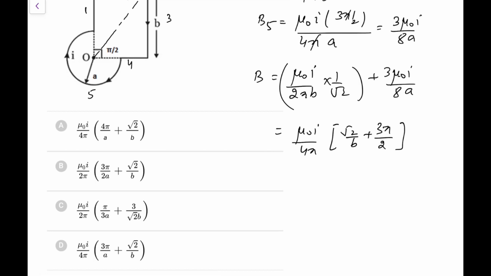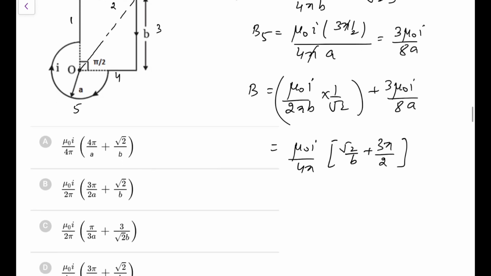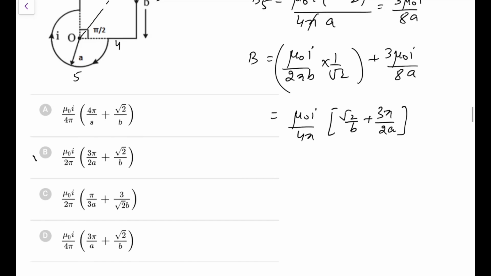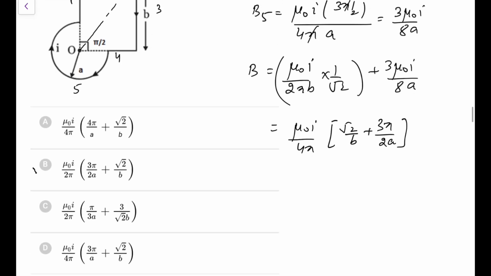So 3 pi by 2 should be coming here. So I don't think any option is coming out as correct. If I go for the closest one, it would be 3 pi upon 2a. So this is coming out as 2 pi here, this is also not correct. So we are left with no choice here.